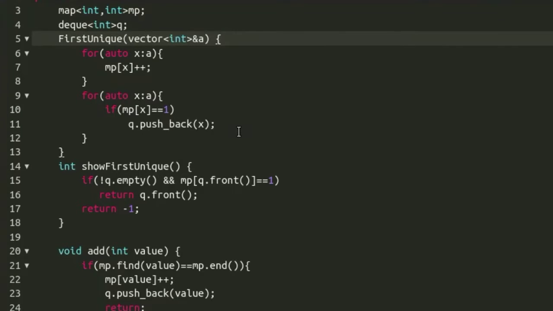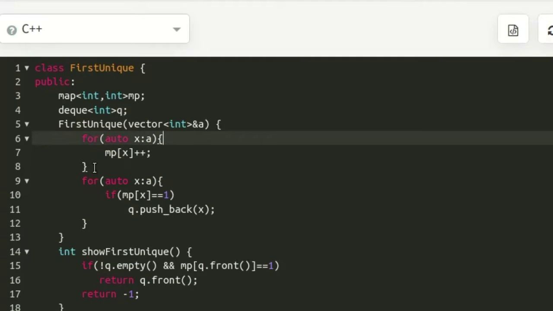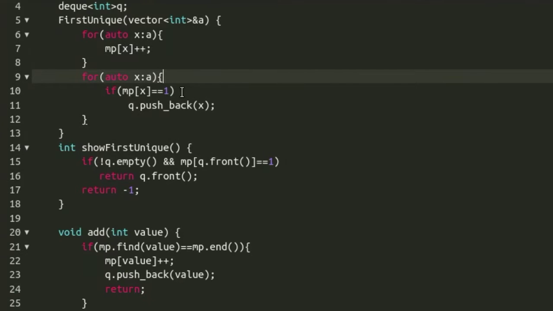So let's take a look into our code. Suppose this is the main function, and in the main function we have been given an array, or vector. We will simply declare one map of int comma int to store the frequency of the elements, and we will take one DQ for storing the unique element at the front of the queue. Then in the function first unique, or you can say the main, you will increase the frequency of each element present, and then you will check from the array itself, because the order of the elements is important. So you will store the elements in the order in which they are present in the original array.